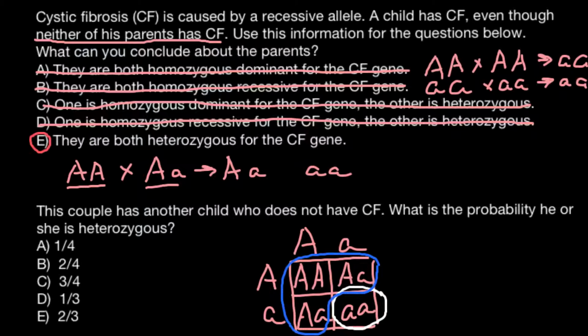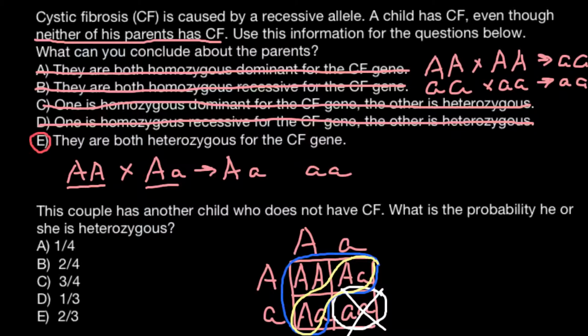And as you see, the chance that such a child is heterozygous, or a carrier, is 2 out of 3. We ignore this variant here, because if a child were affected, we would see it phenotypically.